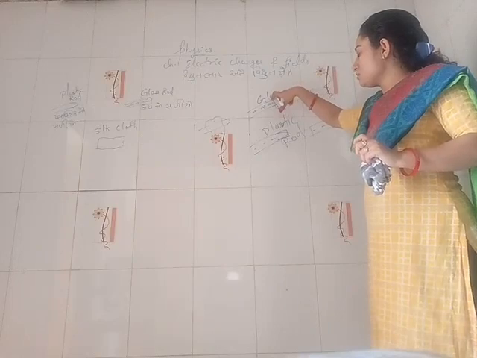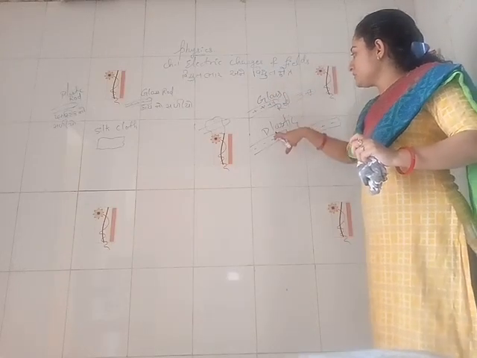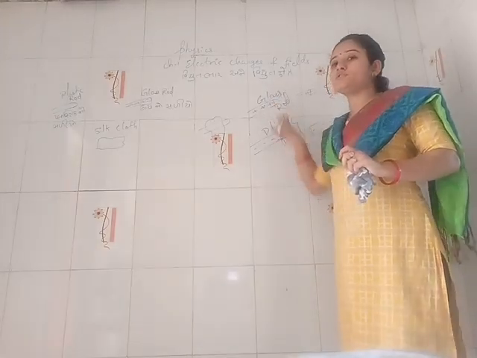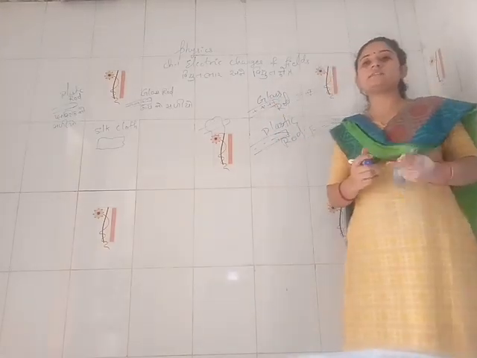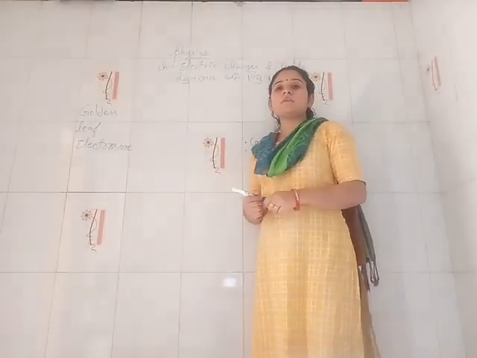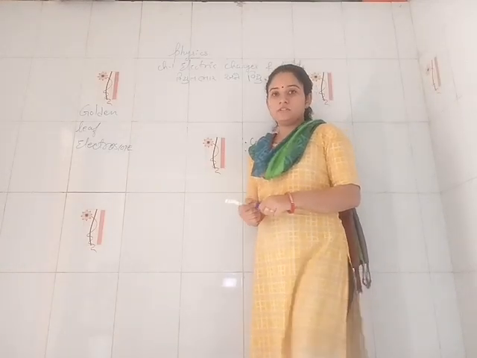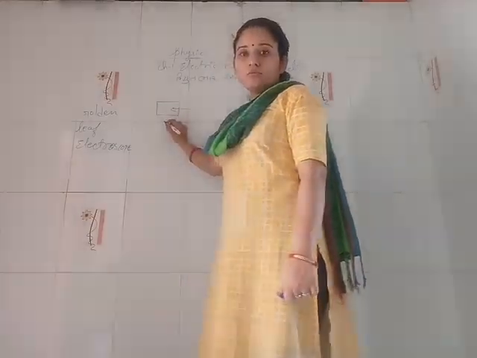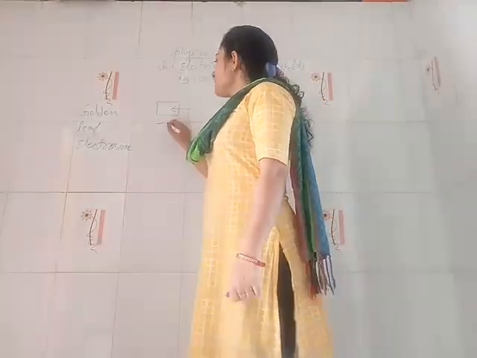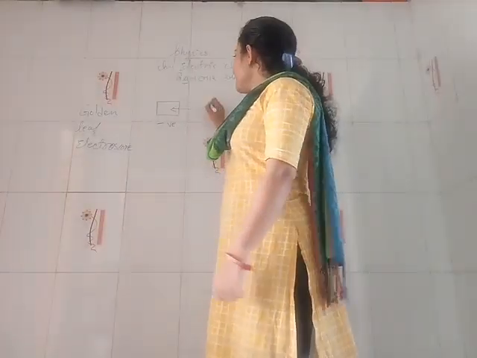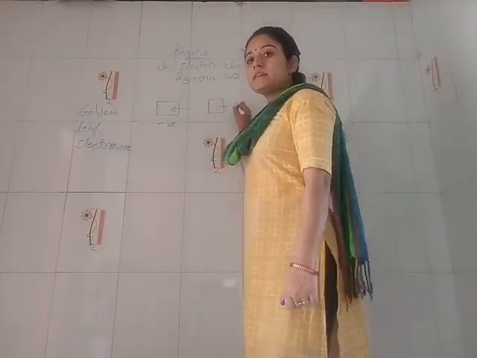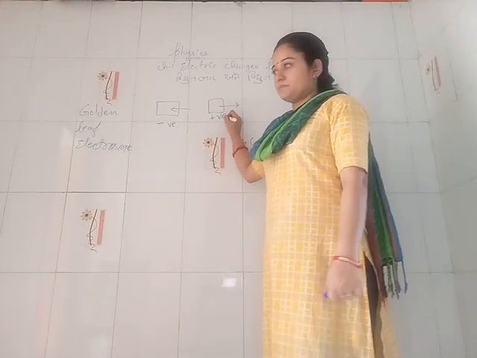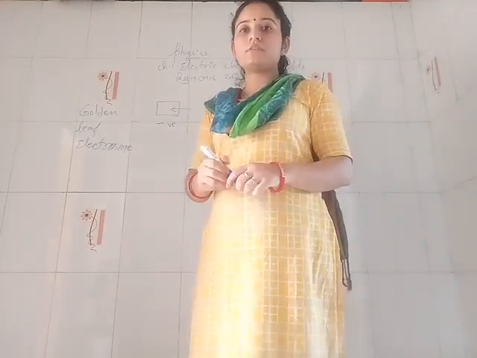A positively charged glass rod, when it comes near a plastic rod which is negatively charged, will attract it. Now, how does a body become positively or negatively charged? When any body accepts electrons, it becomes negatively charged, and when any body donates electrons, it becomes positively charged. This you might have studied in chemistry also.